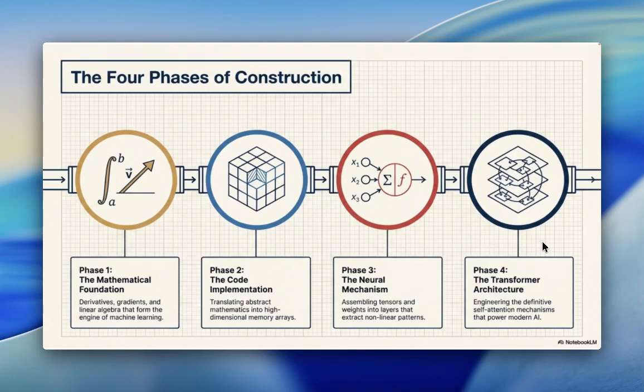The first phase is the mathematical foundation: derivatives, gradients, and the linear algebra that form the engine of machine learning. Phase two is the code implementation, translating abstract mathematics into high dimensional memory arrays. Phase three is the neural mechanism, assembling tensors and weights into layers that extract non-linear patterns. And phase four is the transformer architecture, engineering the definitive self-attention mechanism that powers modern AI.